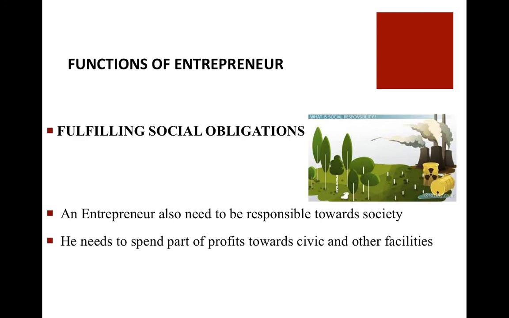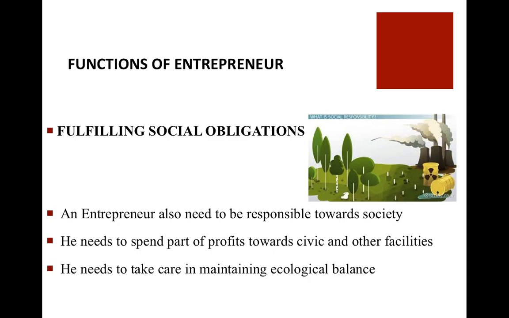He should spend a part of his profits towards civic and other facilities. He should see to it that the waste from the factory is properly discarded, and that no pollution is created because of his activity. He should also work on the ecological balance and take utmost care in maintaining it.